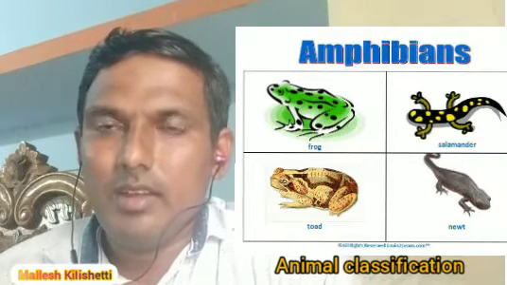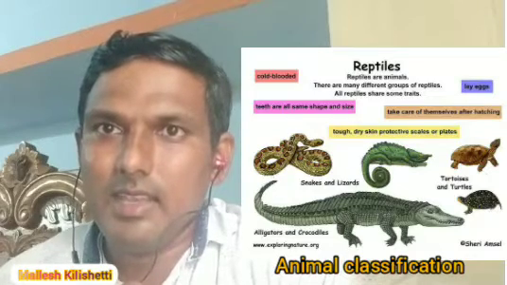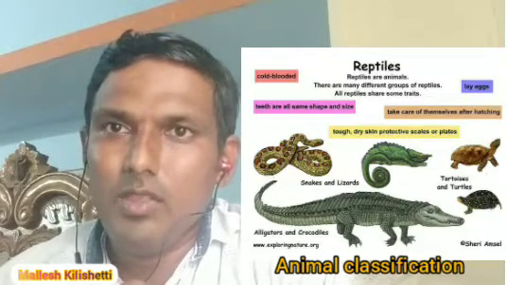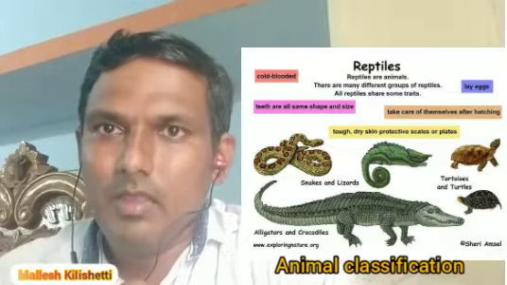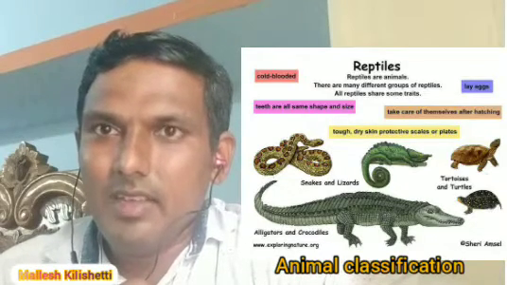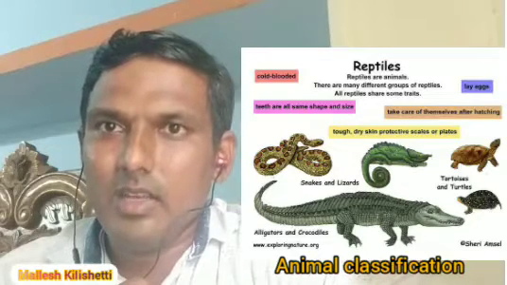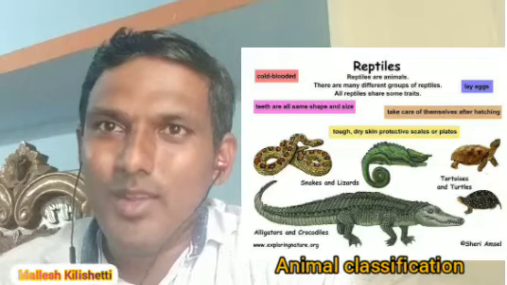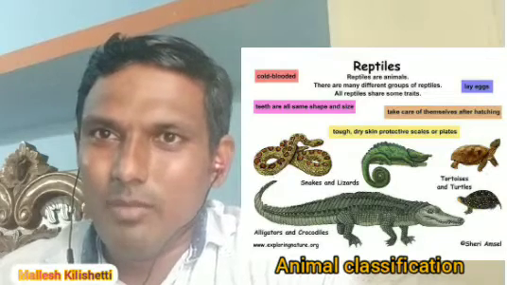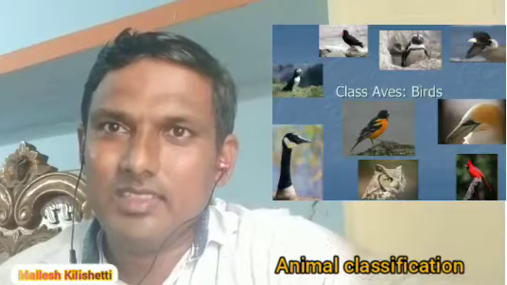Next, the reptiles. Reptiles are creeping animals that have scales. They move slowly on the earth. They are also cold-blooded animals, and they can respire through the skin. Most of these animals contain a three-chambered heart, but only the crocodile contains a four-chambered heart.